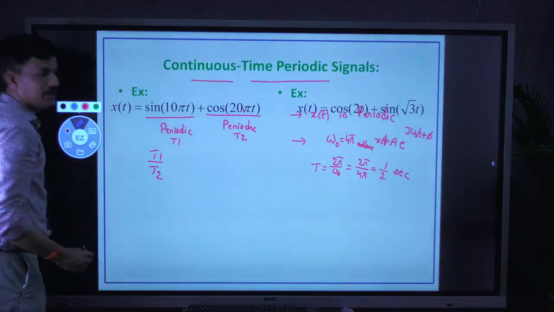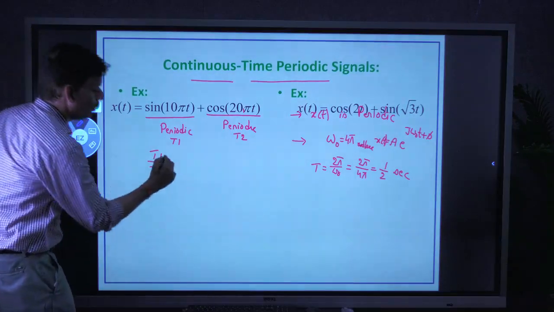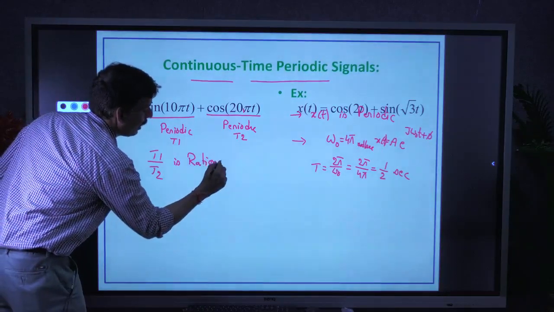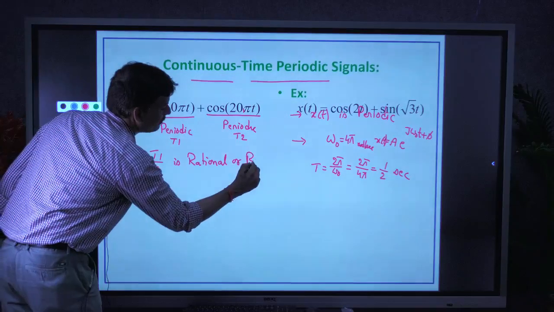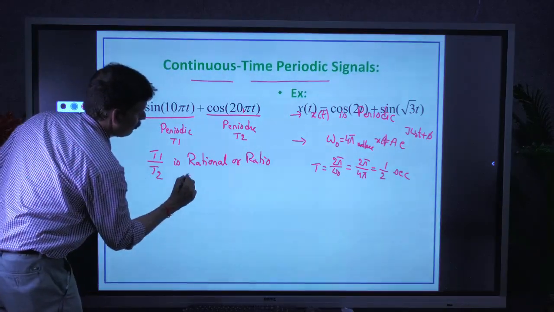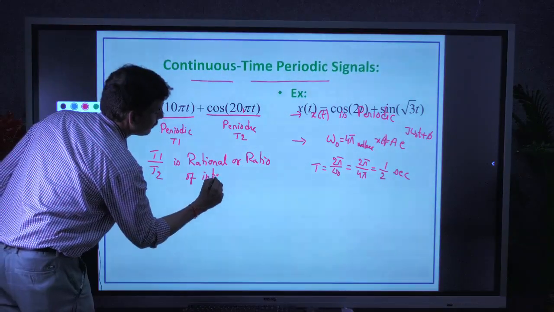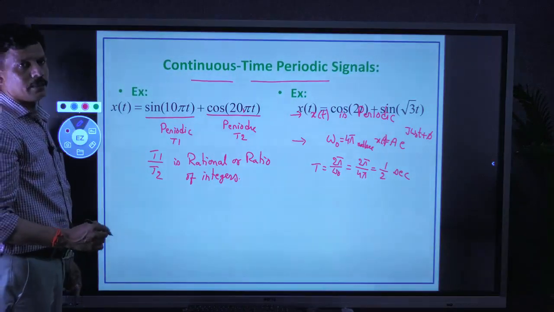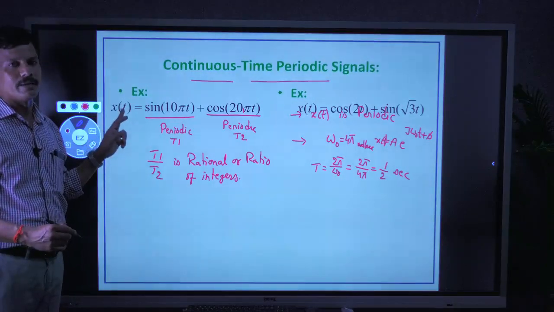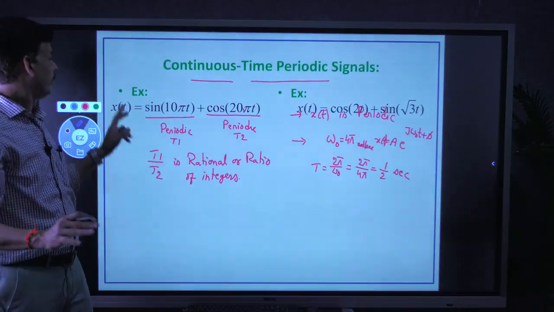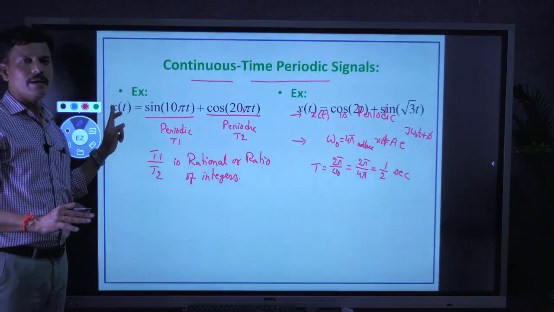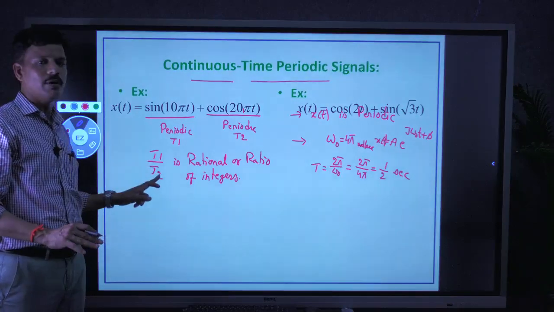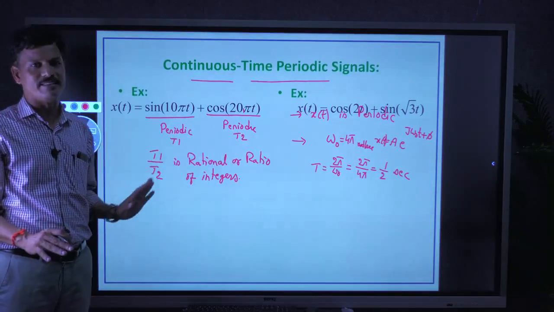If the ratio t1 by t2 is a rational number, or ratio of integers, then the signal is said to be periodic. Then the total signal x of t is periodic. Is it clear? Very important point. x of t may be periodic only when the ratio t1 by t2 is rational, or a ratio of integers.